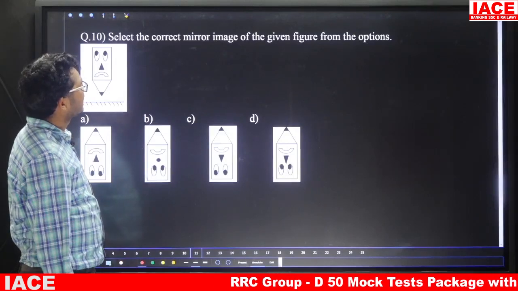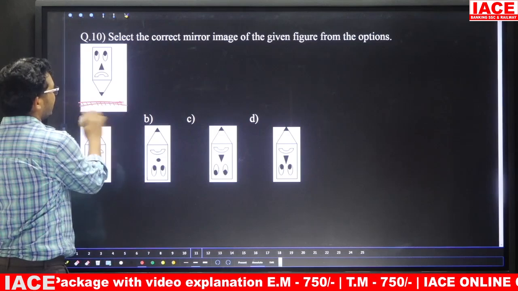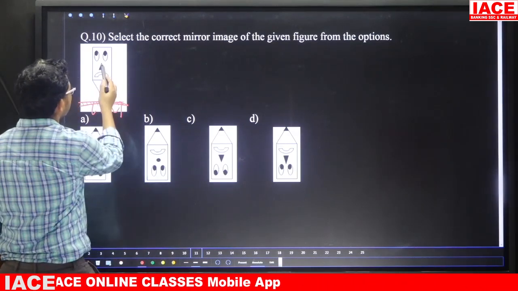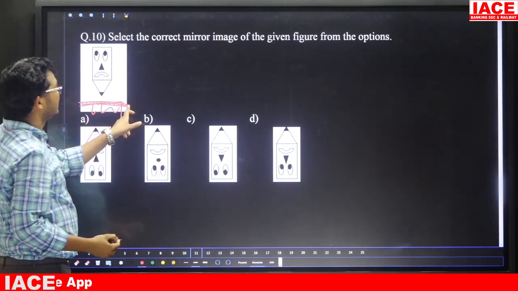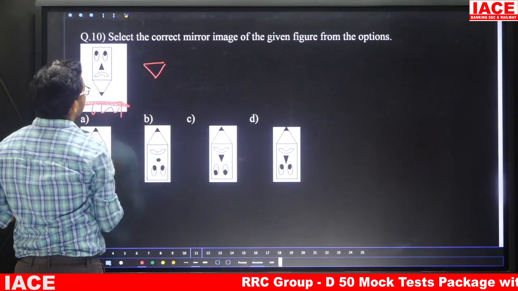Question number 10. Select the correct mirror image of the given figure from the options. Now they kept the mirror downside, that means top becomes bottom and bottom becomes top. That means this triangle is going to invert. Since the mirror is downside, top is bottom and bottom is top. The triangle is like this, so it is going to invert.